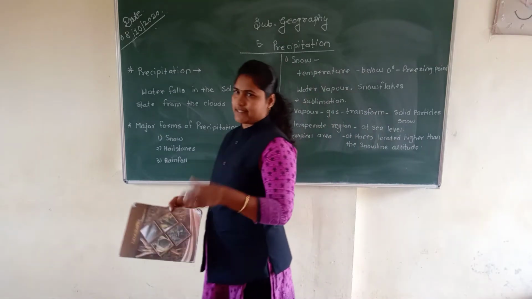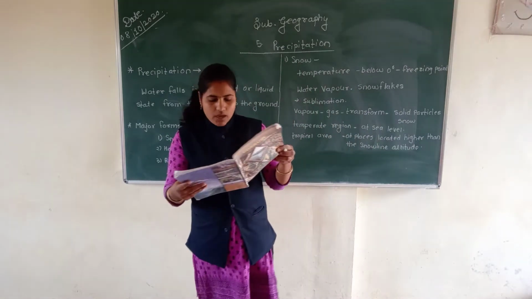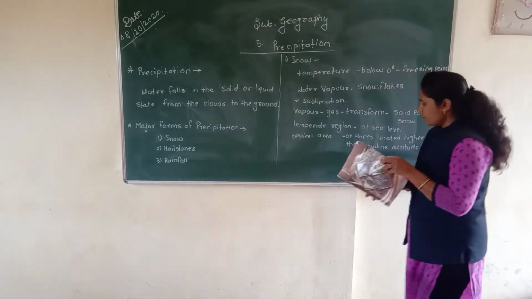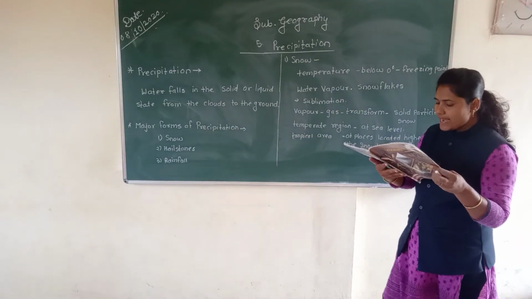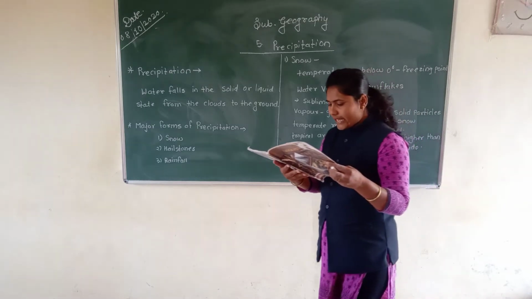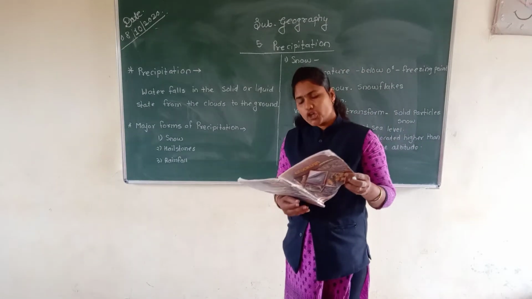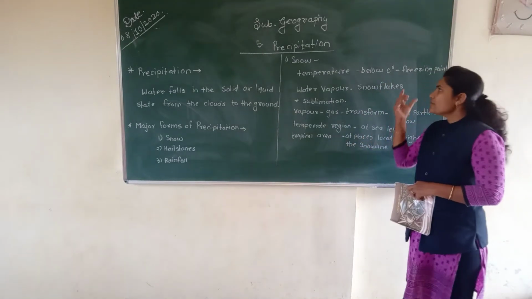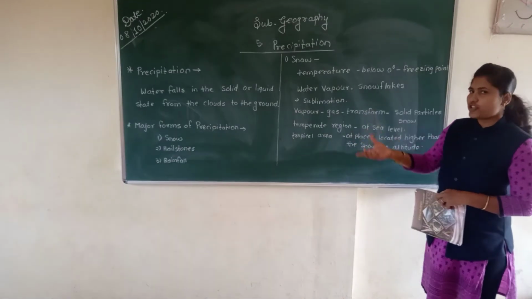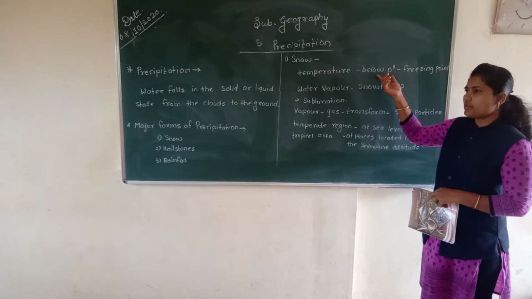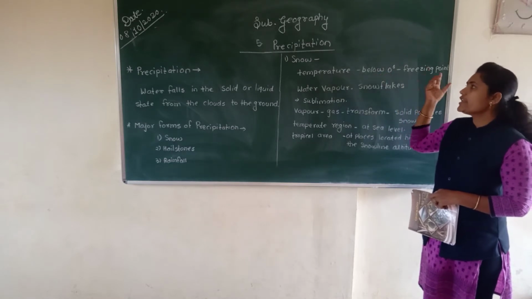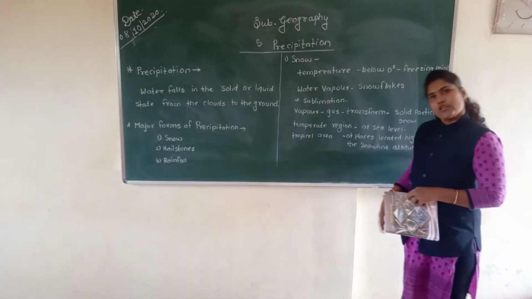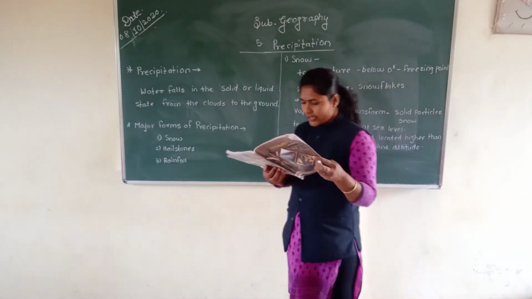Now the next point: do you know there is a difference between snow and ice? In areas located at high latitudes, the temperatures are below 0 degrees. In a region where the temperature is below 0 degrees, we can see precipitation in the form of snow.